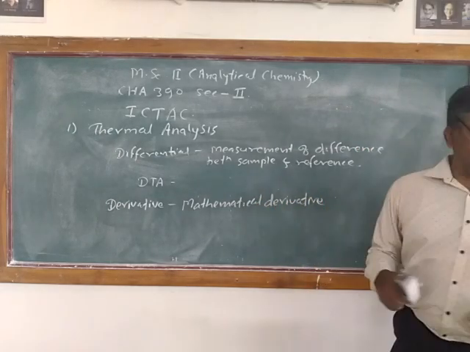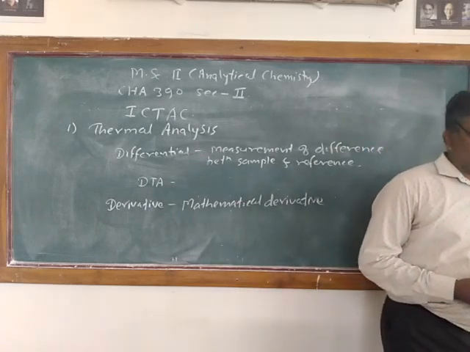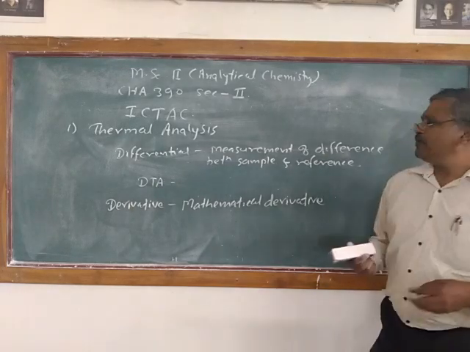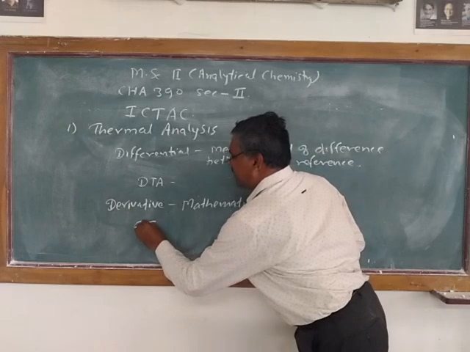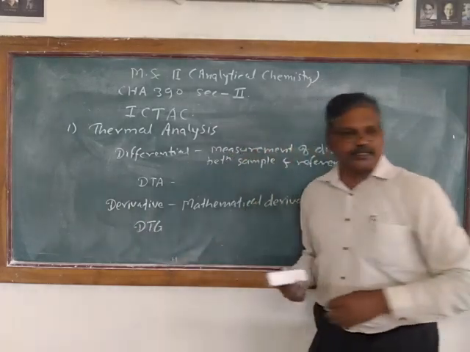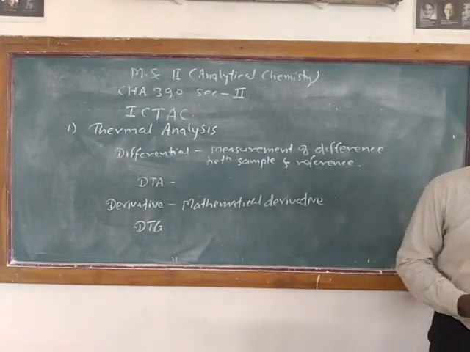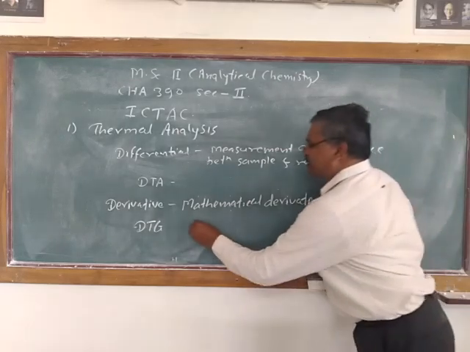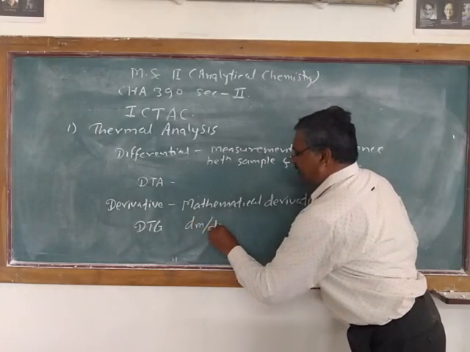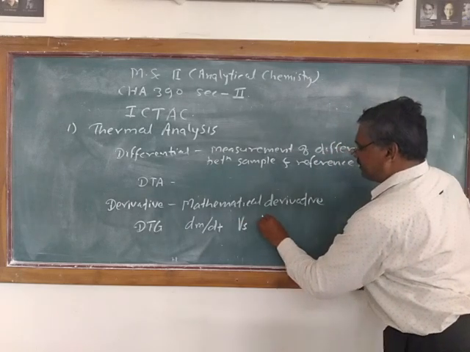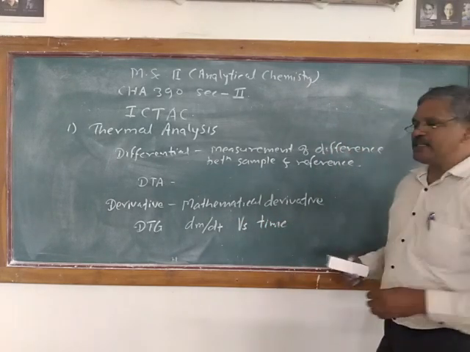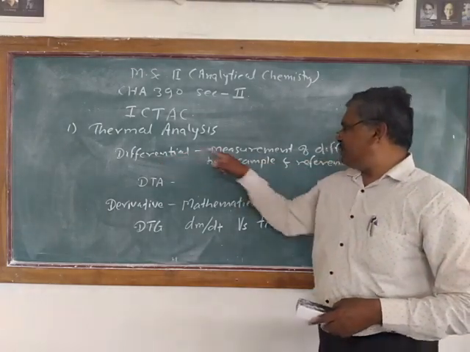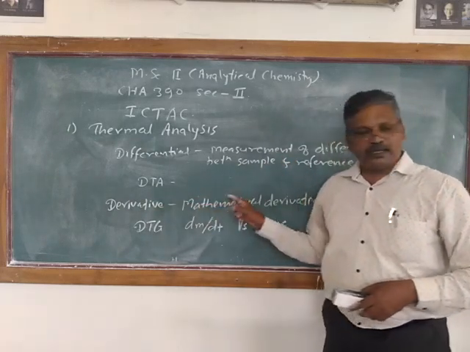So it is the mathematical derivative, or calculation of the mathematical first derivative, usually with respect to time, that is measured. For example, in the case of DTG, derivative thermogravimetric analysis, the rate of mass loss is measured, as the time rate of mass loss, that is dm/dt, is plotted against time. So that is the first derivative plot. There should be a clear-cut idea that differential is measurement of difference and derivative is the mathematical first derivative.